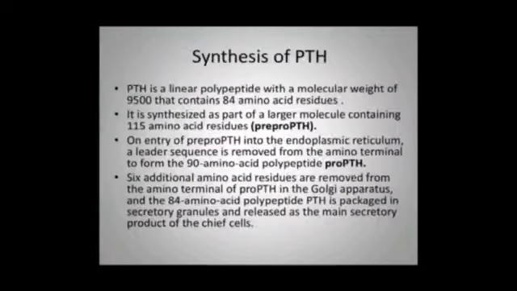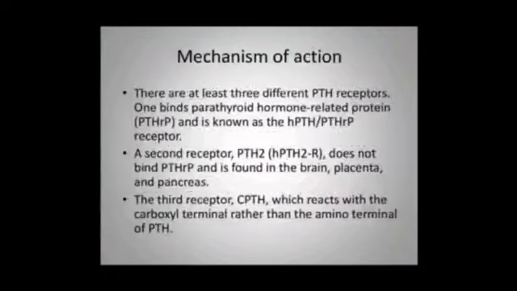What is the synthesis of parathyroid hormone? Parathyroid hormone is a linear polypeptide. Okay, initially it is synthesized as pre-pro-parathyroid hormone with 115 amino acids. Later, on entry into the endoplasmic reticulum, the leader sequence is removed from the amino terminal to form a 90 amino acid polypeptide, that is pro-PTH. In addition, about 6 amino acid residues are removed from the amino terminal of pro-PTH in the Golgi apparatus, and the 84 amino acid polypeptide is packed in secretory granules, released as the main secretory product of these cells.